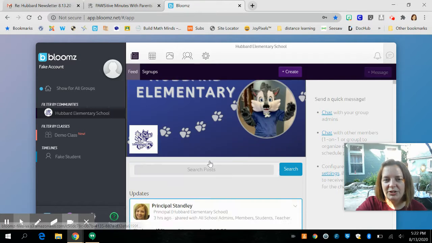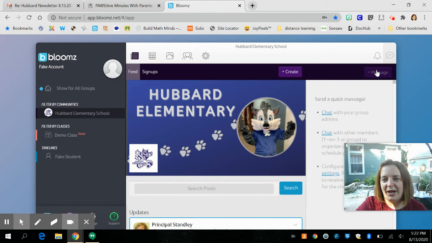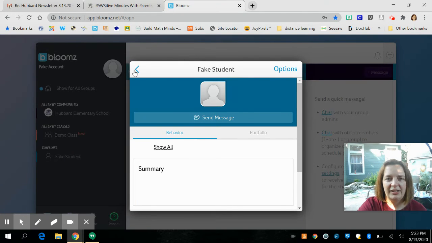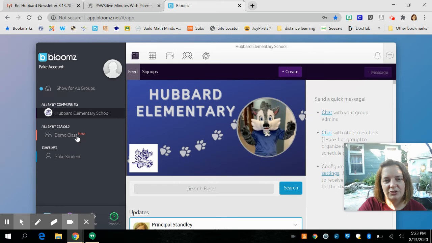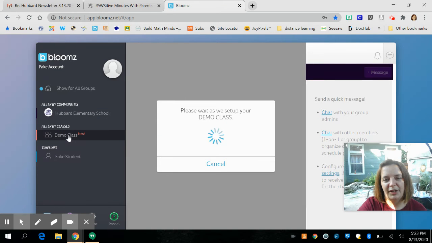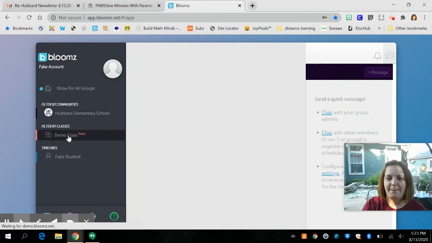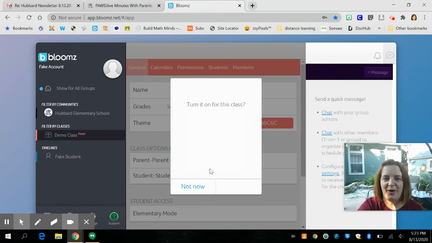The other thing that you can do is over here on the right hand side, there's a little message button. Do you see this right here? It's really, really light. Okay, when you're in your child's classroom, so once you've been added into that classroom, let me go into this demo class real quick and I'll show you. Imagine that, a demo class. All right, so it's setting up the demo class right now, and hopefully it will activate that message feature so that you can see how that works.